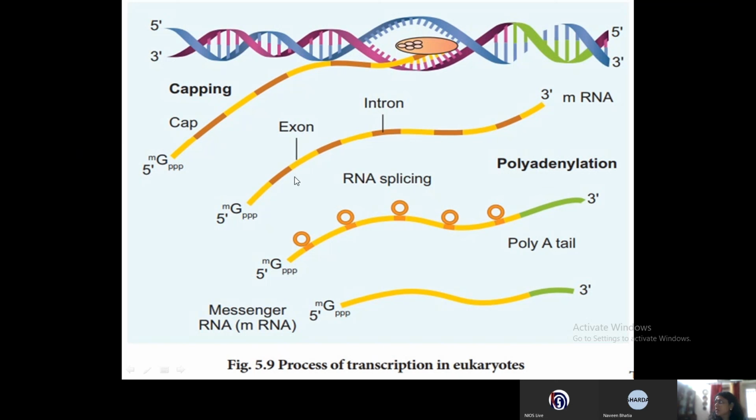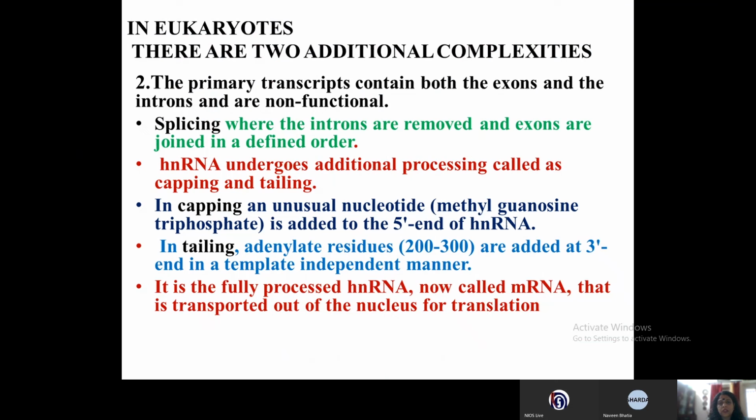The exons are the expressed regions, which will express, and introns are the intervening sequences. So this is how the mRNA is formed, and that is why in the eukaryotes the genes are called the split genes.